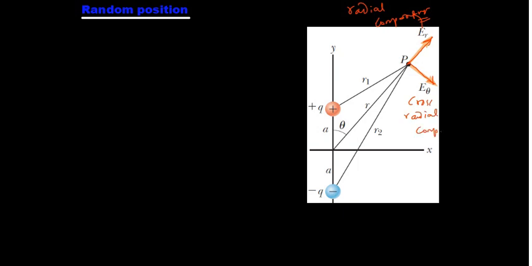The electric field E vector is written in r theta coordinates as E_r times r cap plus E_theta times theta cap. What we need to know is that r cap is nothing but the radial unit vector.